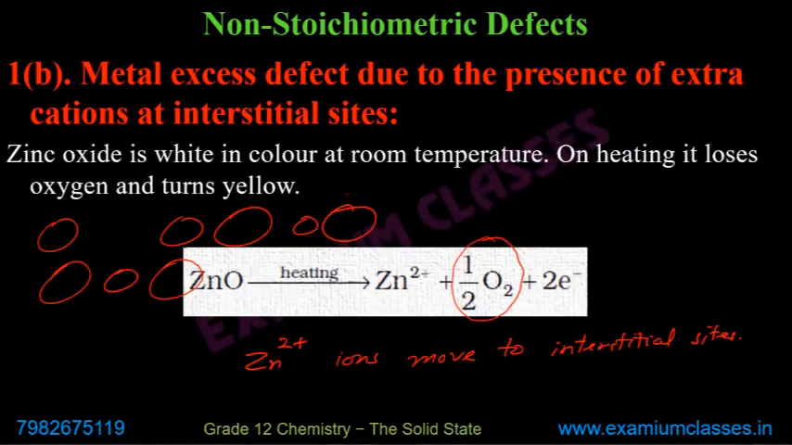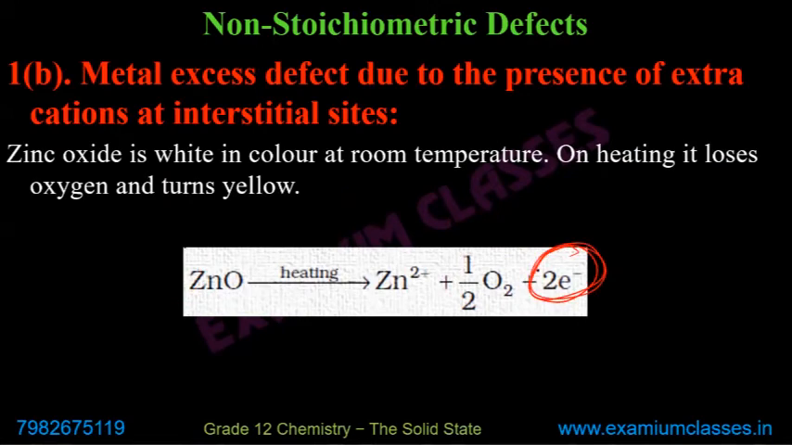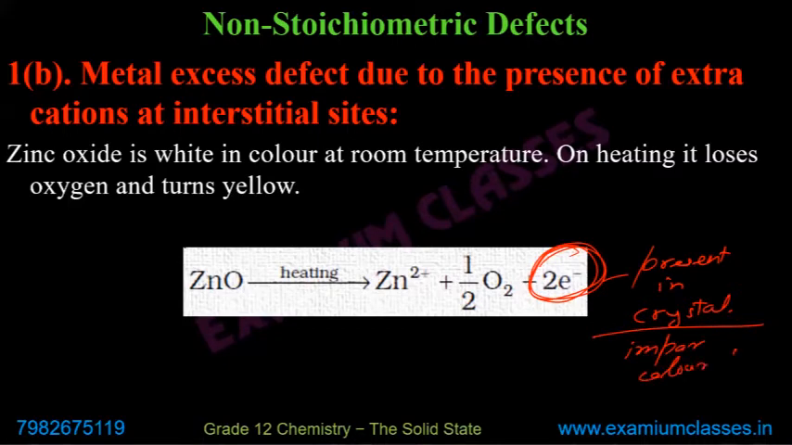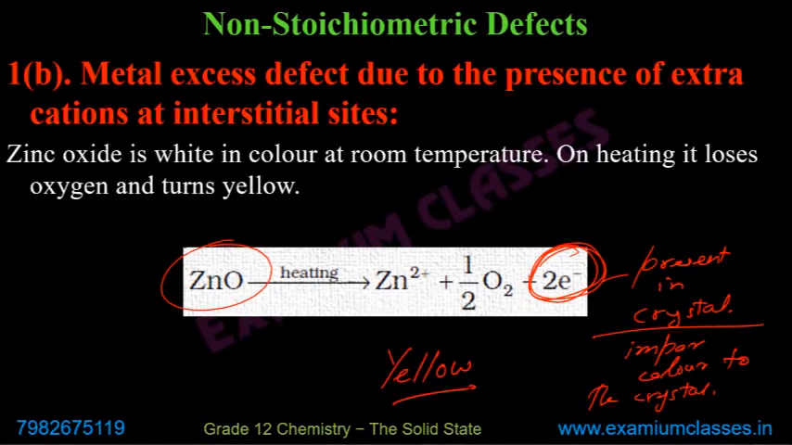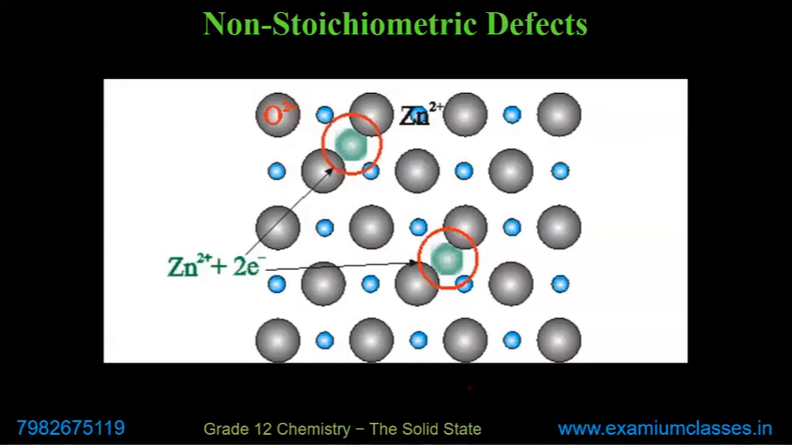So again here we have electrons, if you see, these electrons which are present in the crystal, and these impart color to the crystal. In case of ZnO, this is yellow color. Okay. So interstitial site, as I said, the electrons will occupy and Zn2+ will occupy the interstitial site. Electrons here, Zn2+ here.